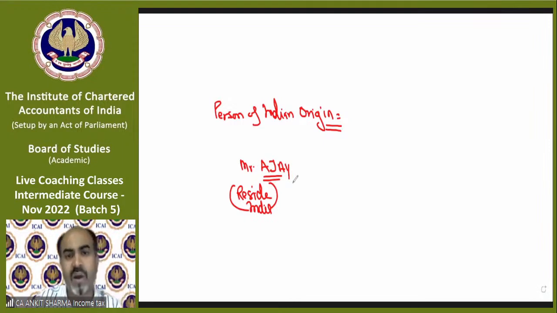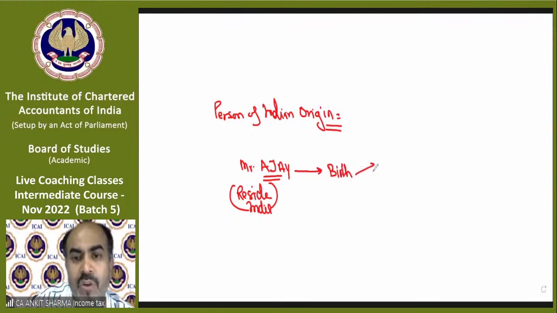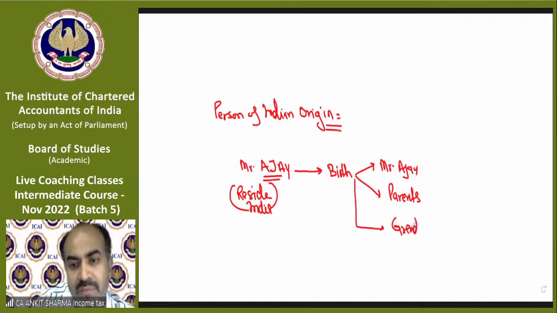How will we find out? We need to check the birth of Mr. Ajay, or any of his parents, or any of his grandparents.